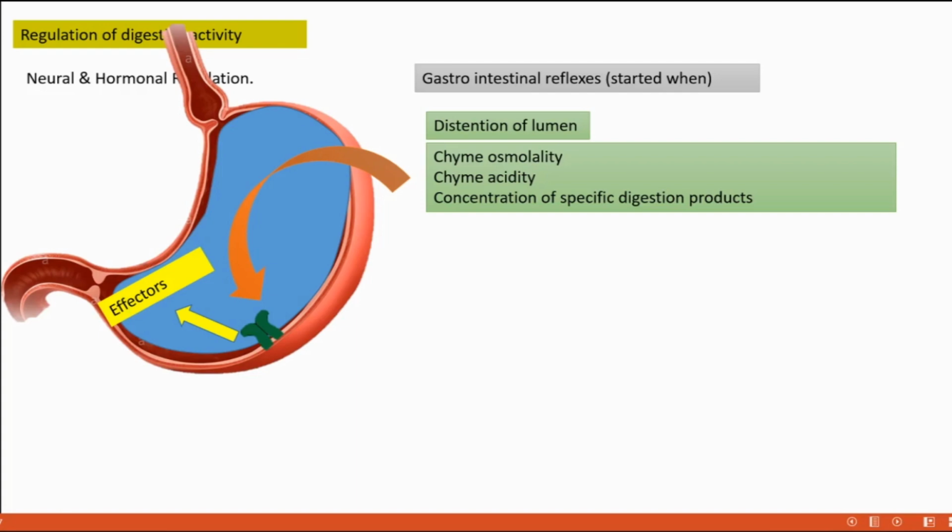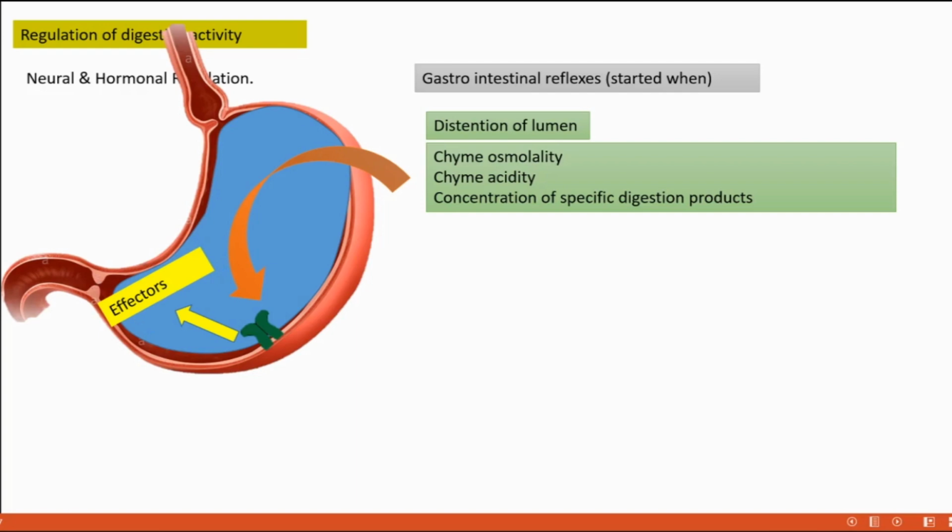The effectors may be some glands or some muscle cells. Muscle cells act together to create peristaltic movement. Glands secrete digestive juice. All those come under the effectors category.